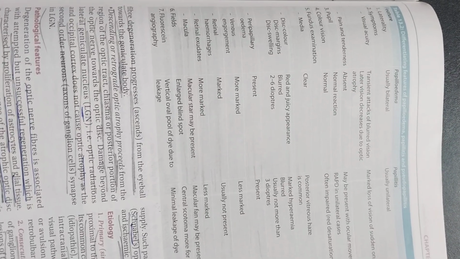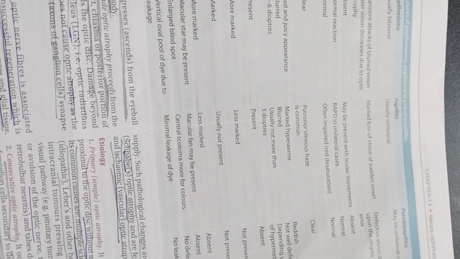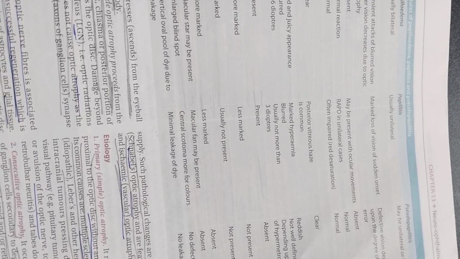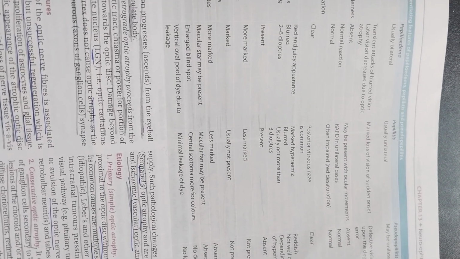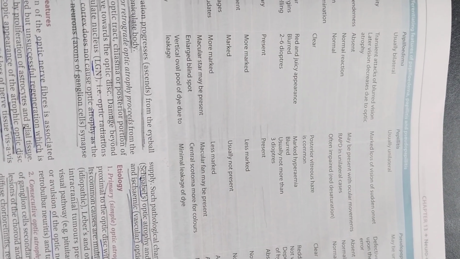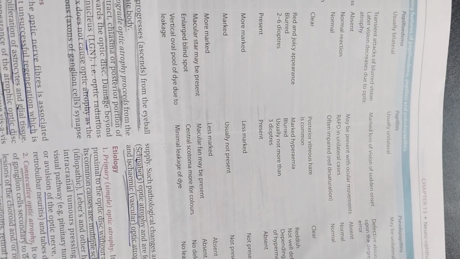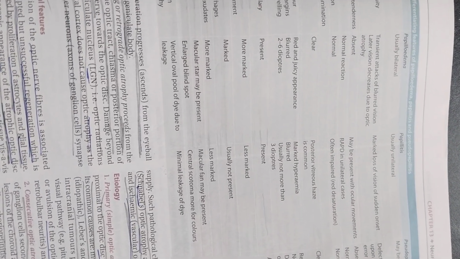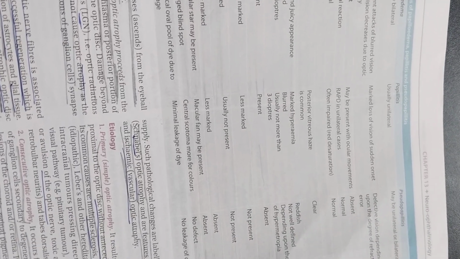Fundus examination: media is clear in papilledema, whereas posterior vitreous haze is common in papillitis, and clear in pseudopapillitis. Disc color: red and juicy appearance in papilledema, reddish in papillitis, and blurred margins in papillitis and papilledema. In pseudopapillitis, it is not well defined.